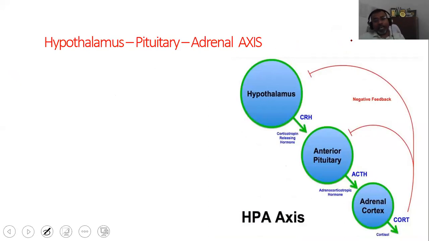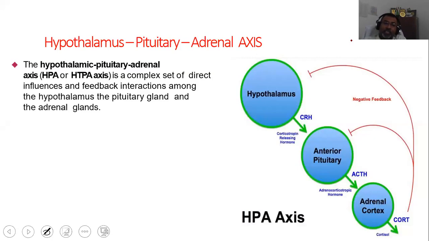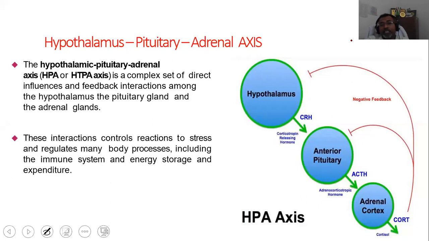this hormone basically act on the adrenal cortex and they release the set of the adrenal hormones, basically the mineralo-glucocorticoids as well as the sex corticoids. So इस तरह से this axis is called as hypothalamus, pituitary, adrenal axis, और इस axis का important role है कि ये influence, this is basically a complex set of the direct influences and the feedback interaction among the hypothalamus, pituitary and adrenal gland, and these interactions control the reactions to stress.